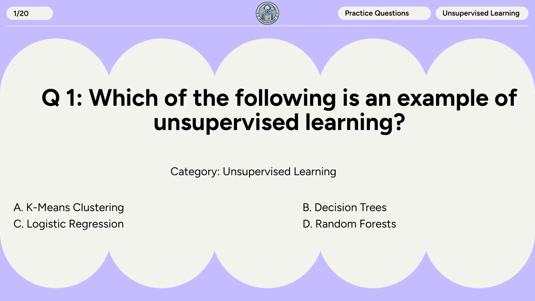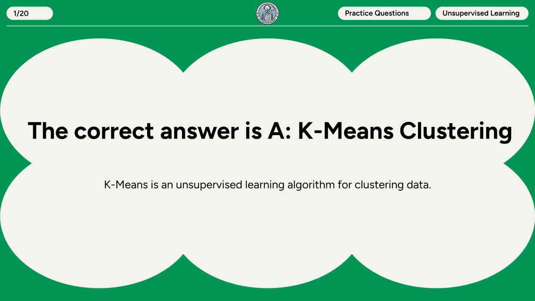Question 1. Which of the following is an example of unsupervised learning? A. K-means clustering. B. Decision trees. C. Logistic regression. D. Random forests. The correct answer is A. K-means clustering. K-means is an unsupervised learning algorithm for clustering data.